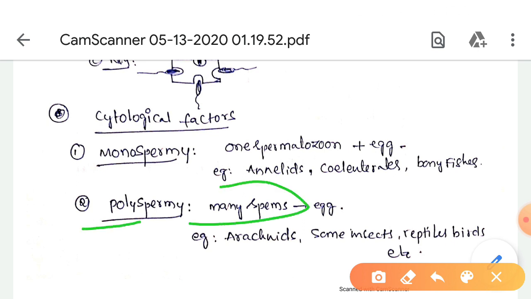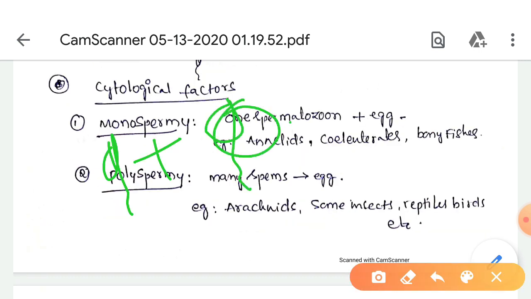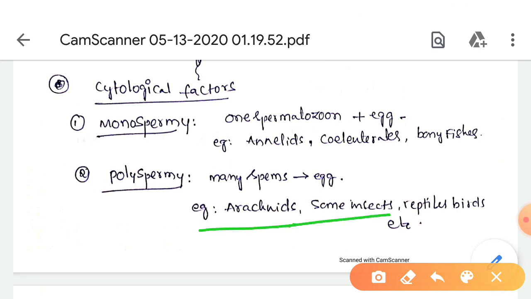Polyspermy means many sperms enter into the egg. Even though many sperms enter the egg, only one sperm nucleus fuses with the egg nucleus. The other sperm nuclei completely degenerate. This type of fertilization can be observed in arachnids, some insects, and also reptiles, birds, etc.